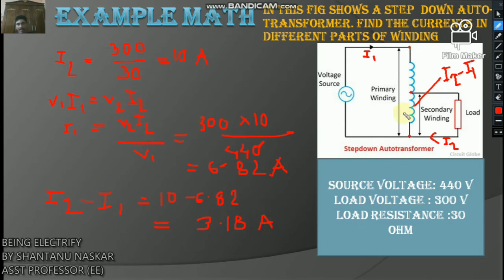So is it clear? The value of I1 is 6.82 ampere, the value of I2 is 10 ampere, and the value of I2 minus I1 is 3.18 ampere. So we found the currents in different parts of this winding. So this is an example problem of the auto transformer.